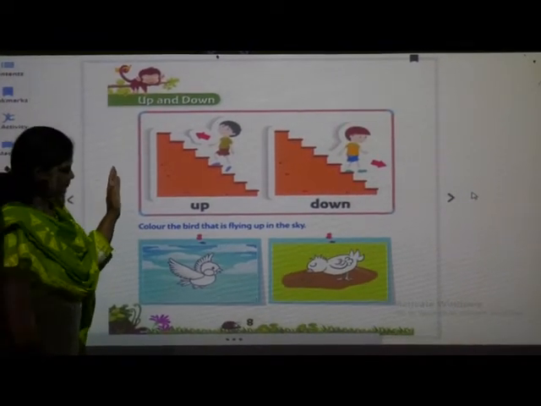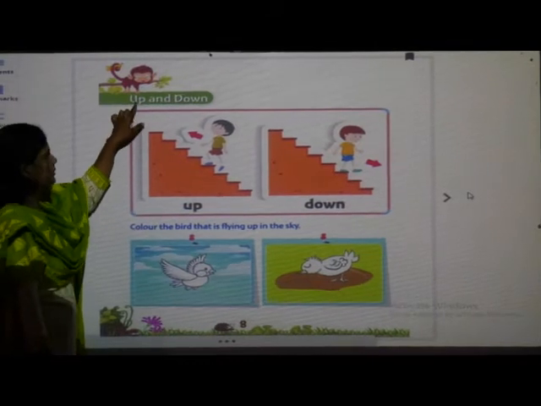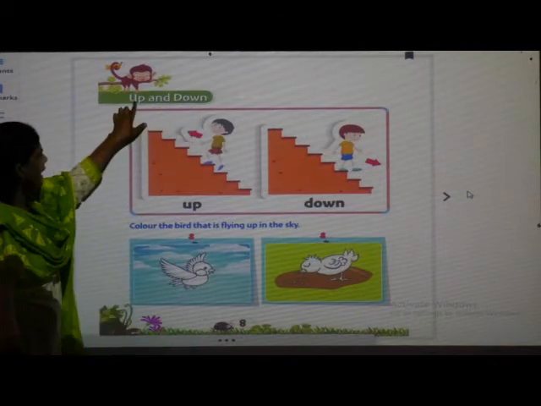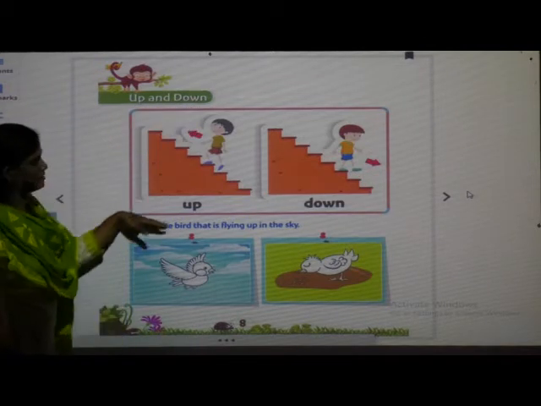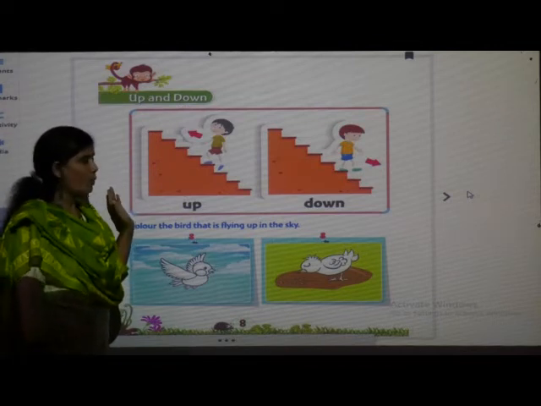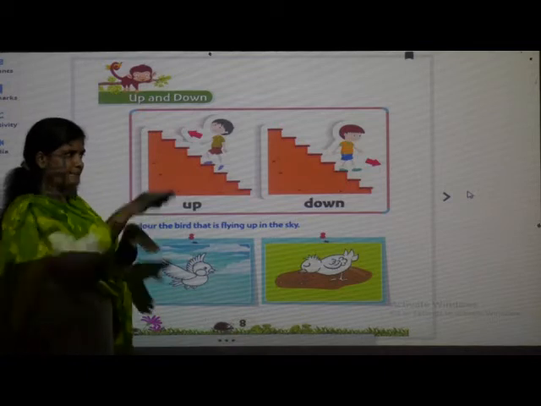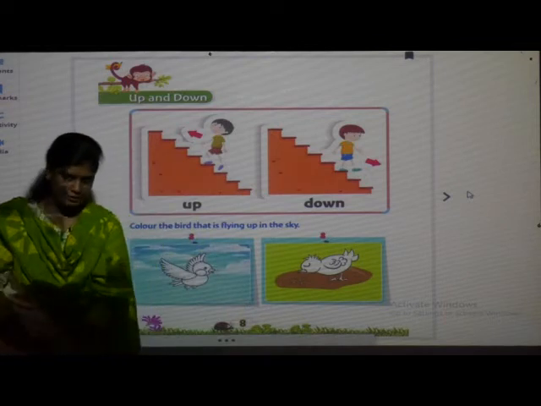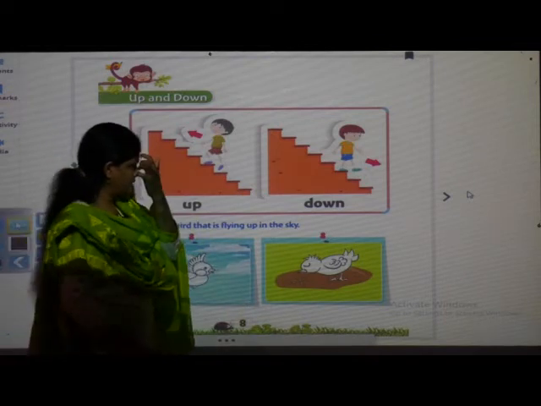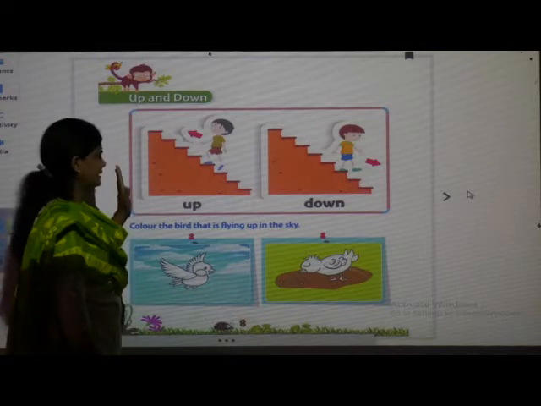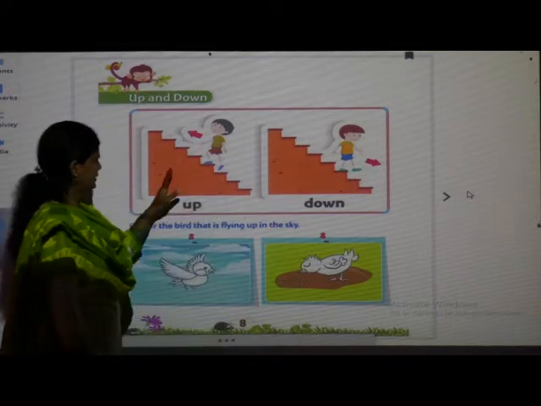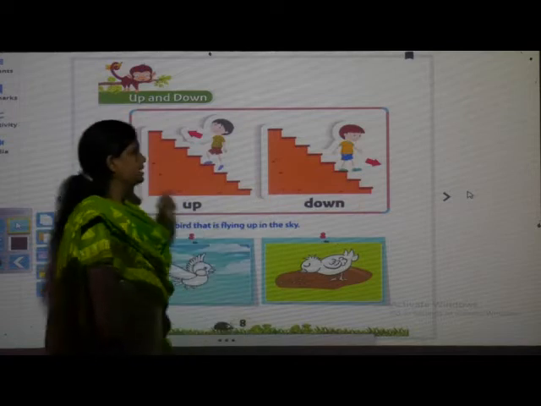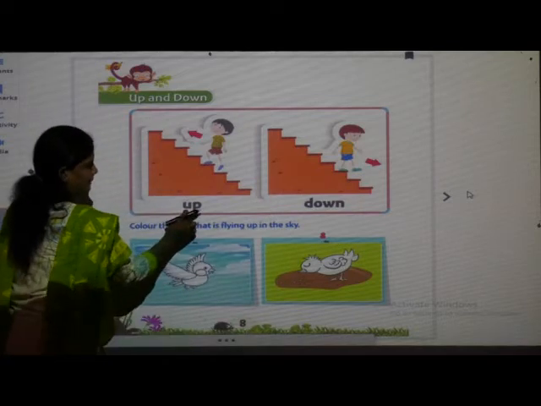Now we will see here what they have told us. UP, up, AND, and, DOWN, down. Up and down. Just now I told you that when we go up the steps like this, it is up. And when we come down from the steps, we call it down. So in this picture, we can see two pictures. One is going up the steps and one is going down the steps. So in the first picture, you see up.